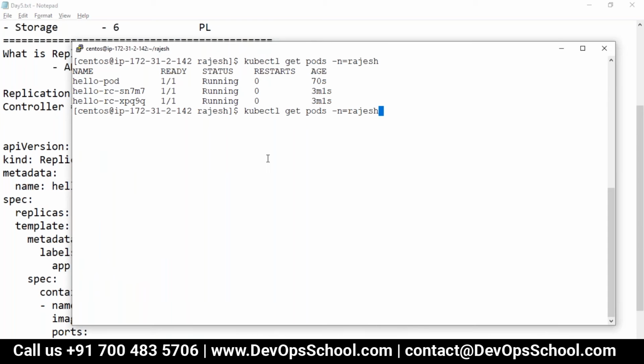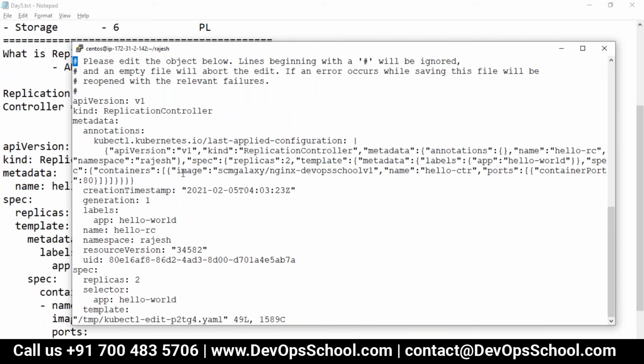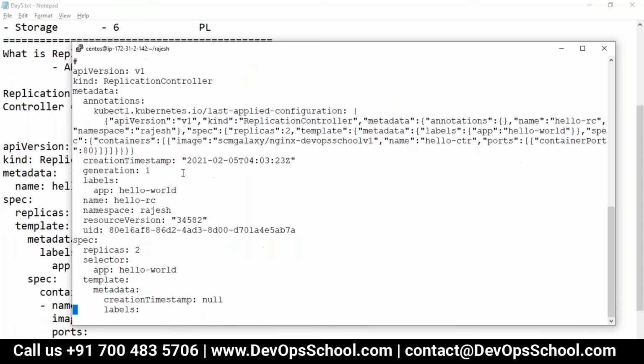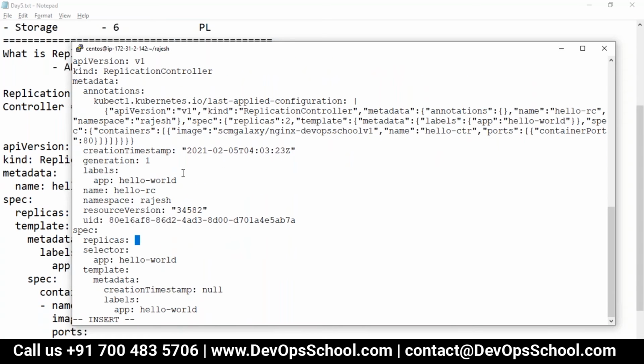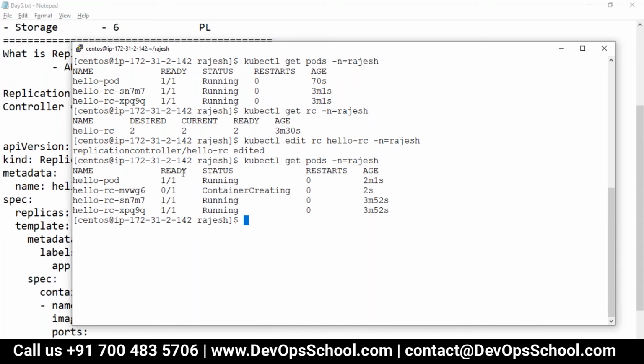You can modify the YAML file, or you can directly modify it with the edit command. So right now, one way, I'm modifying: edit RC, and the name of the RC is hello, -n is equal to Rajesh. And you see here, now I'm modifying replicas from 2 to 3. I want 3 pods. See here, now you got the 3 pods. It can be 3000 also if you can make it, but we don't have the resources.